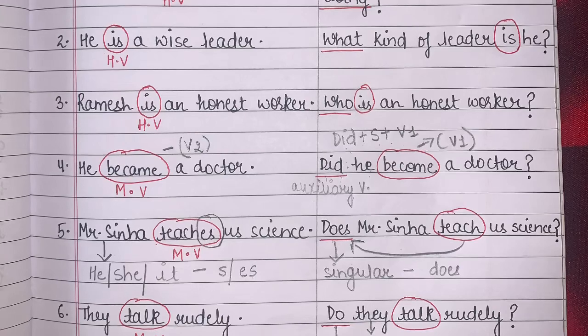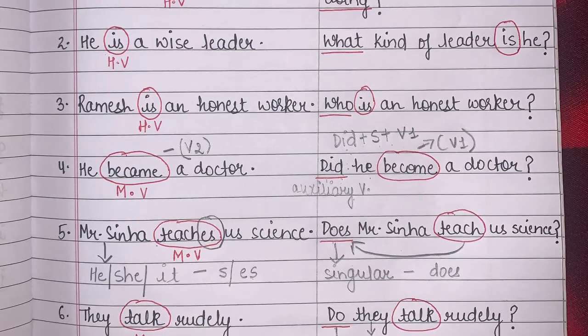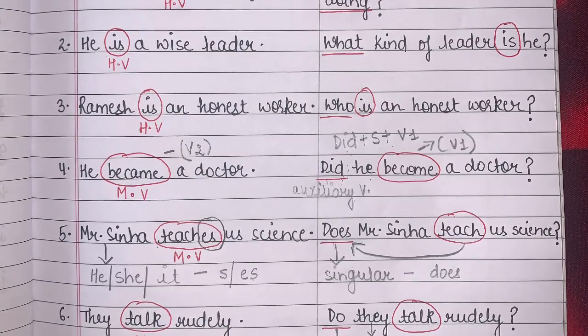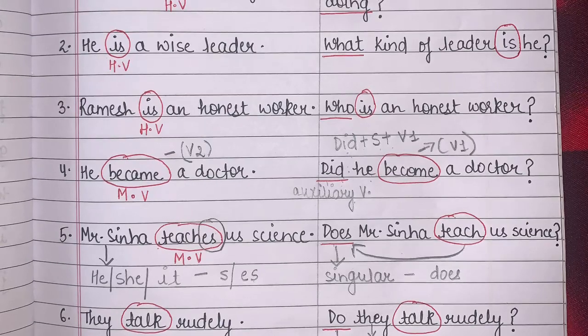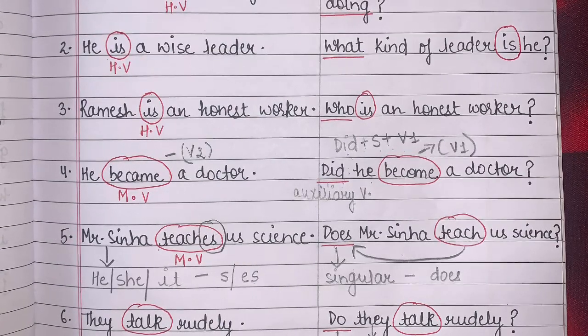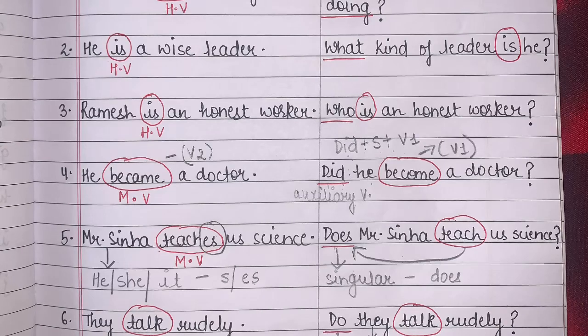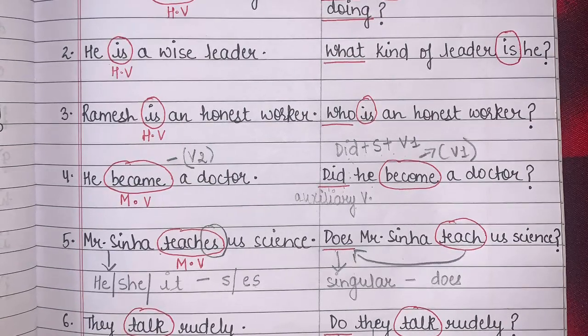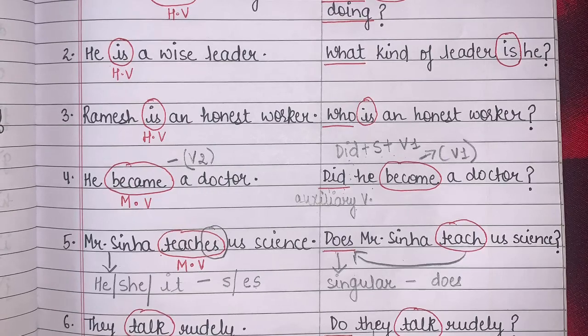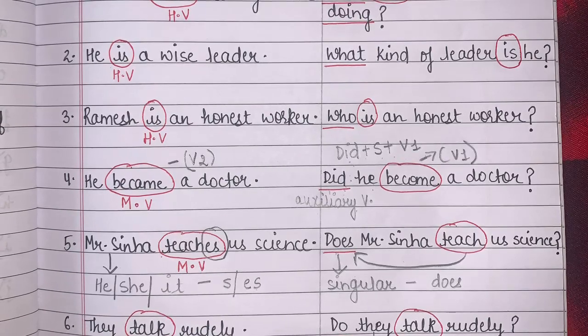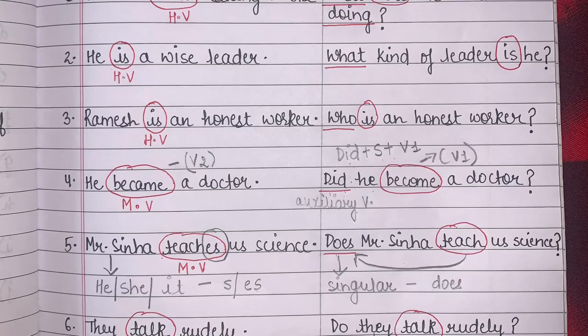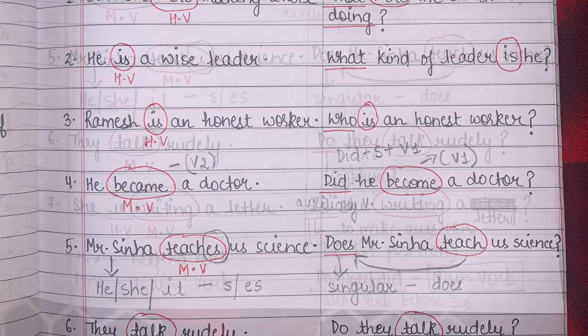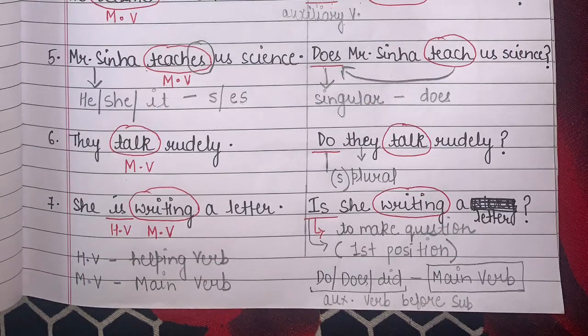So students, what is do? Here do is my auxiliary verb, and "they" is plural, so that's why I have used do before my subject. Here I have written S for subject, so I have placed this do before my subject because "they" is plural. Whenever we talk about they, we, all of these are plurals. Are you understanding this?